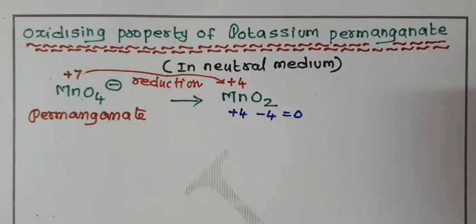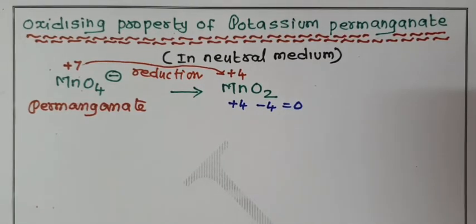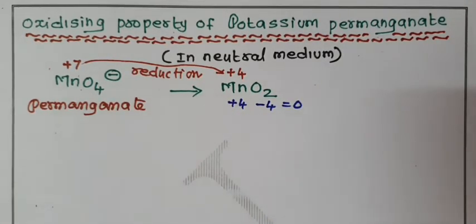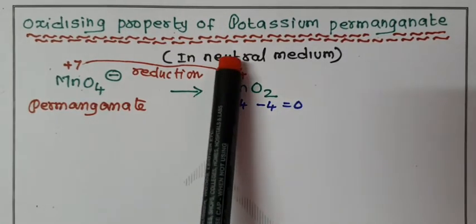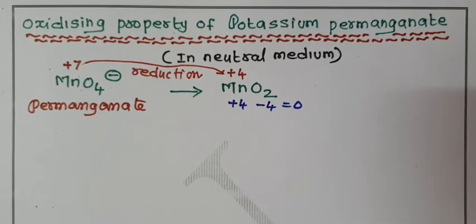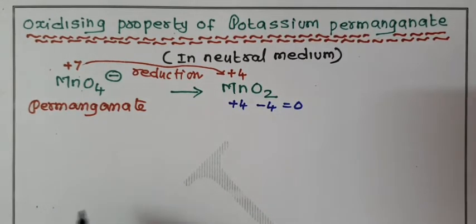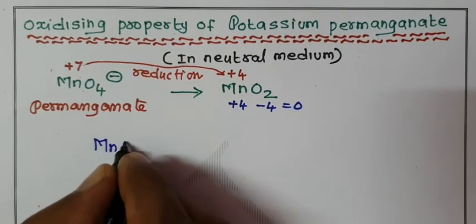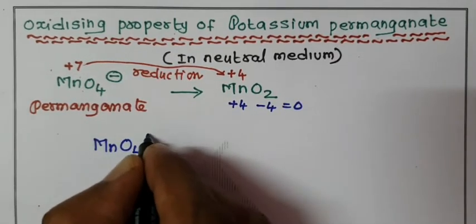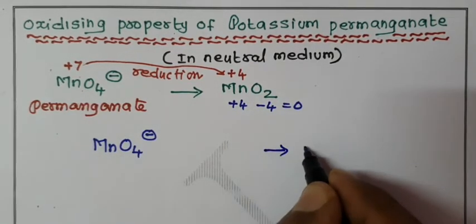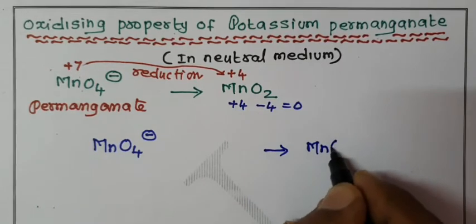Now I am going to give a very important point: how to balance the ionic equation in neutral medium. If the medium changes, the balancing method also changes. First, I write the equation. MnO4 minus, permanganate ion, is reduced into MnO2.